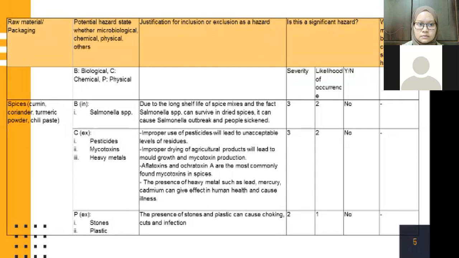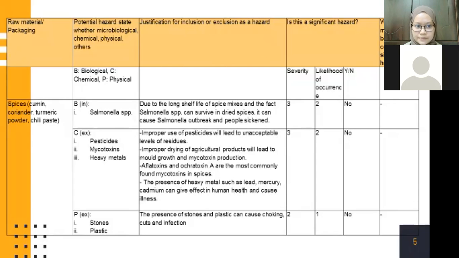No. For the chemical, which is pesticide, mycotoxin, and heavy metals. Improper use of pesticide will lead to an unacceptable level of residues. Improper drying of agricultural product will lead to mold growth and mycotoxin production.